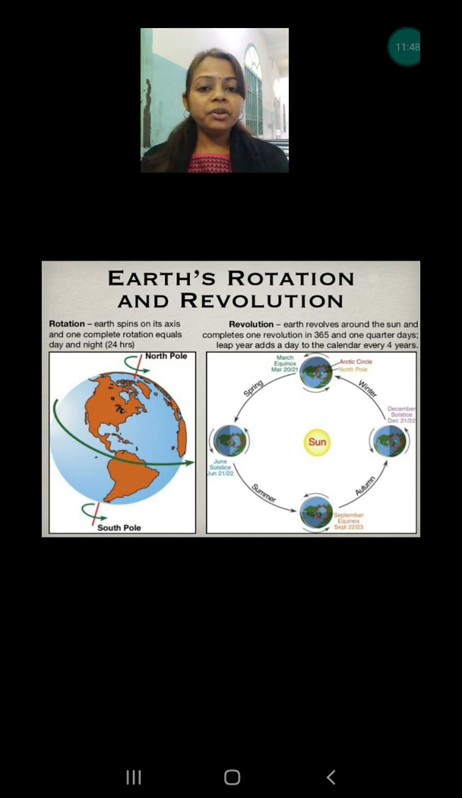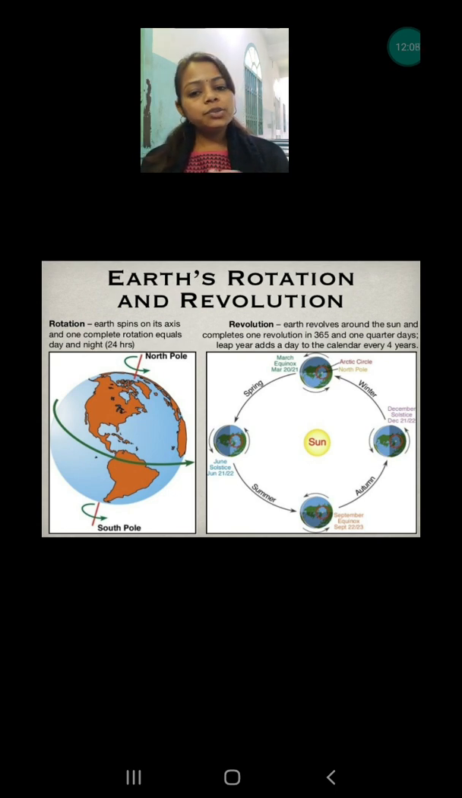Now here let me remind you, two planets rotate opposite to the earth, that is Venus and Uranus. They are rotating in a clockwise direction, whereas the other six including earth rotate anti-clockwise, that is west to east.